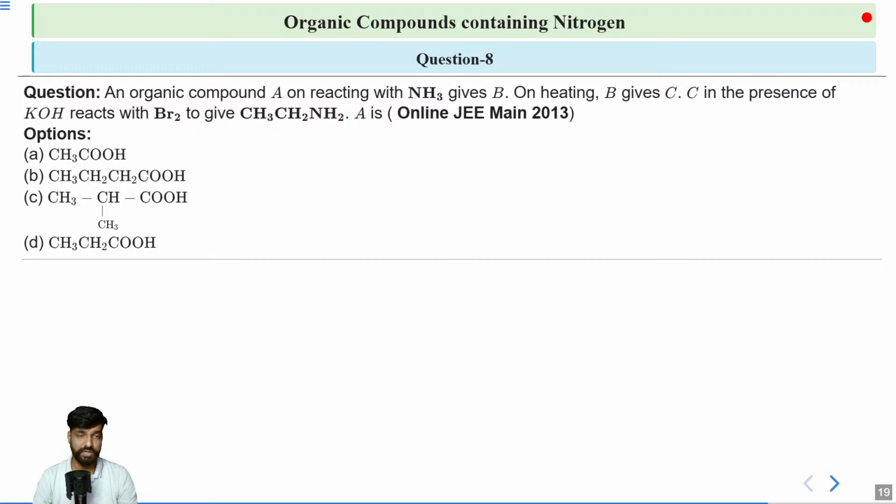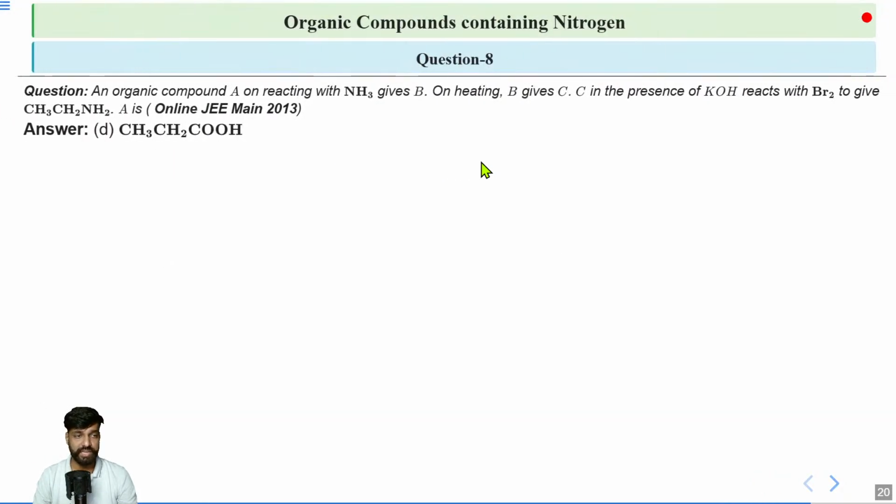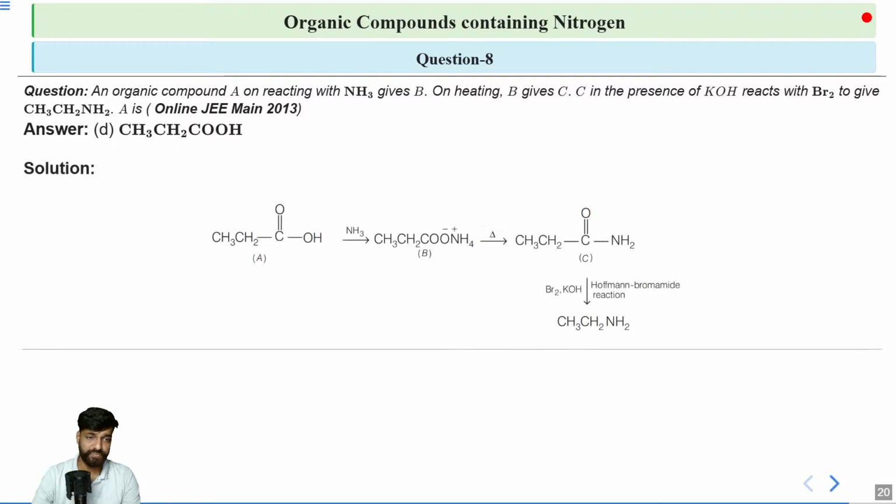Okay, so let us move on to the correct answer. The correct answer would be option D, which is CH3CH2COOH. Now in this reaction, if I start from the first part, which is NH3, so we have a base here and then we have an acid here. What will happen?